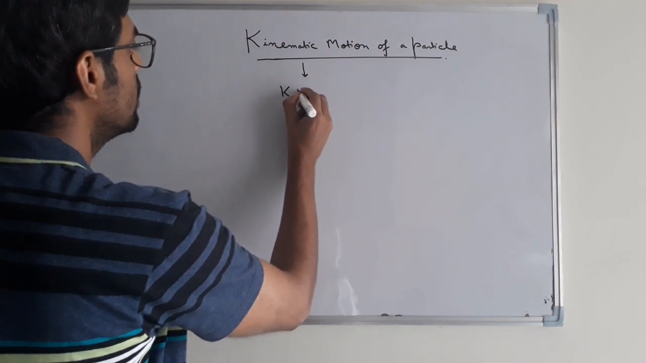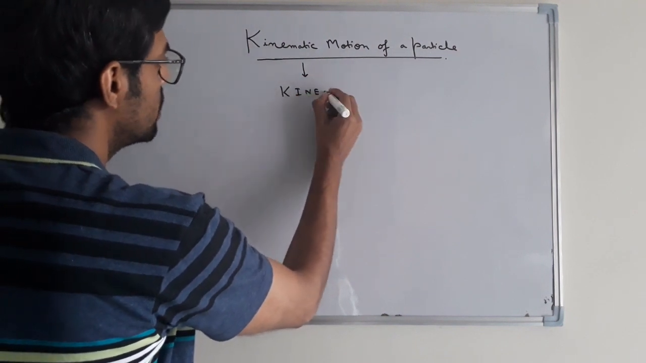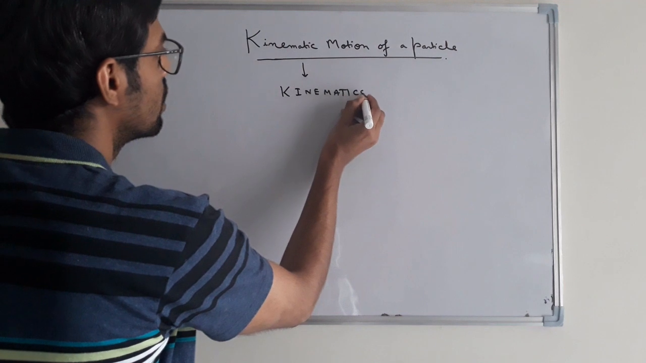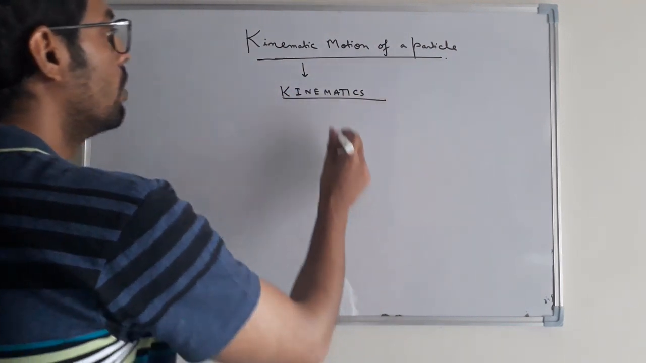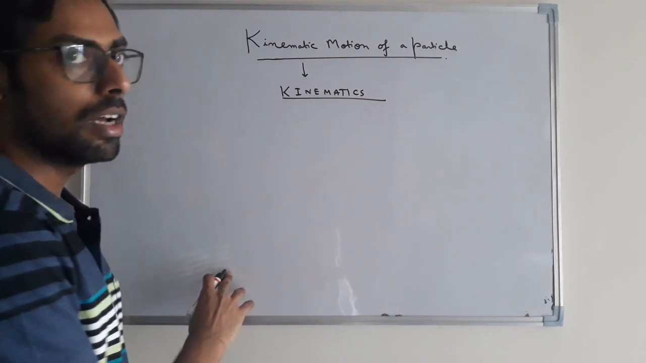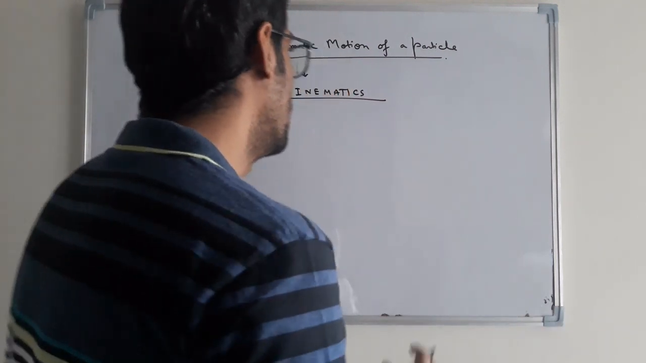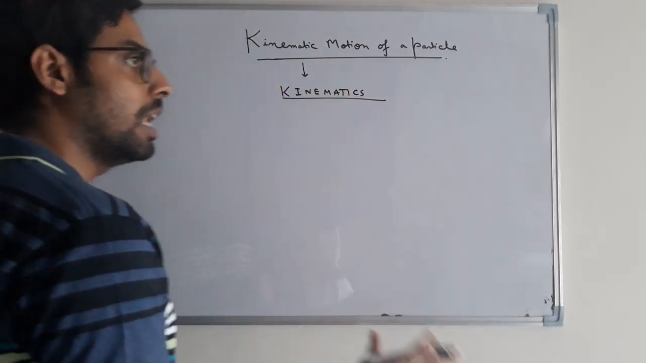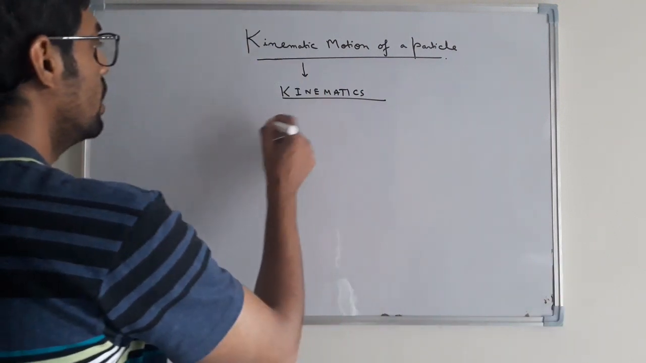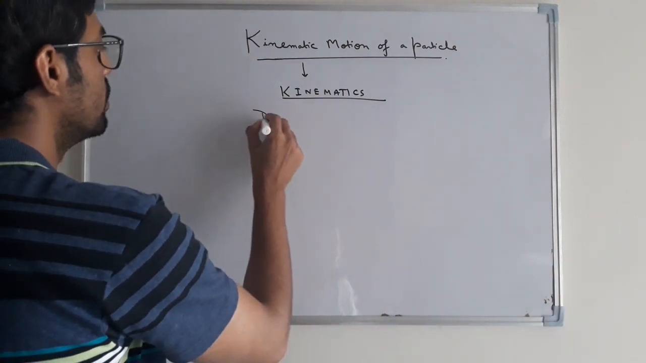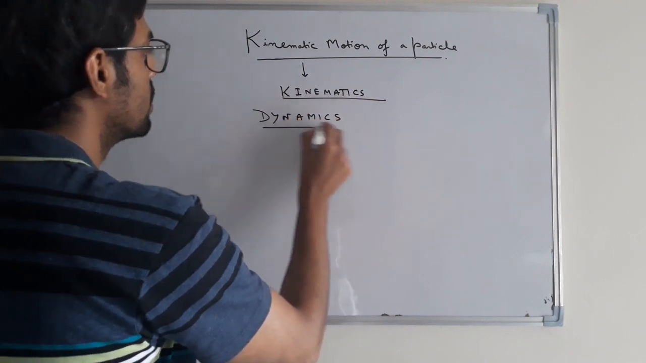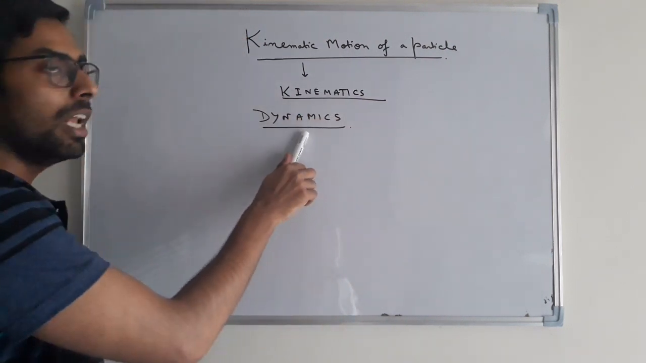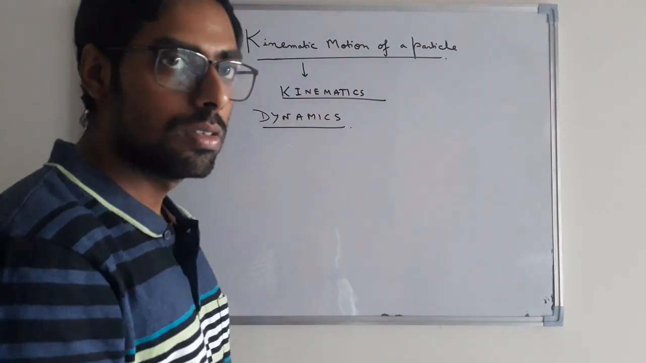And what is kinematics? Kinematics is that branch of mechanics which deals with the motion of a particle without considering the cause of the motion. If we consider the motion of the particle along with its cause, then that branch of mechanics is called dynamics. So we will study this dynamics portion in later sessions.